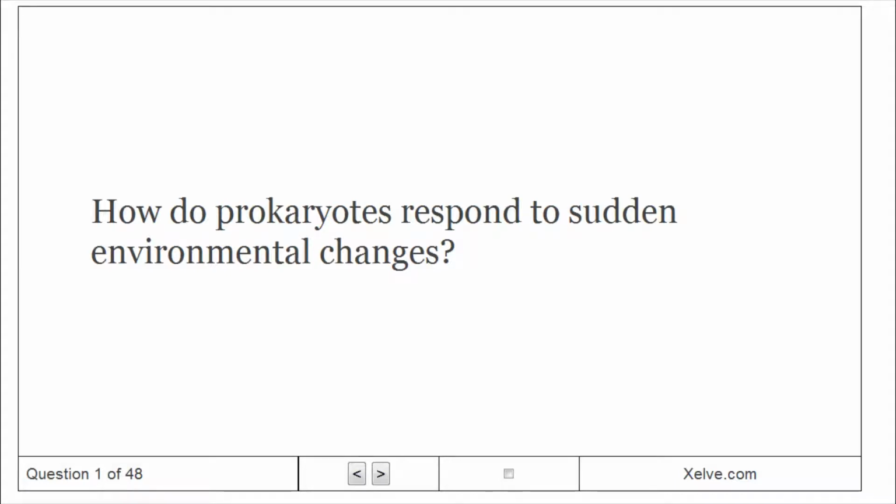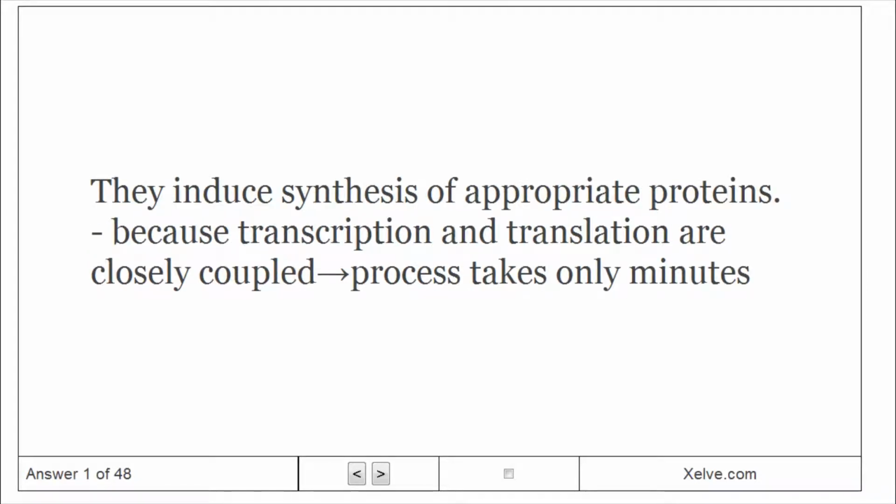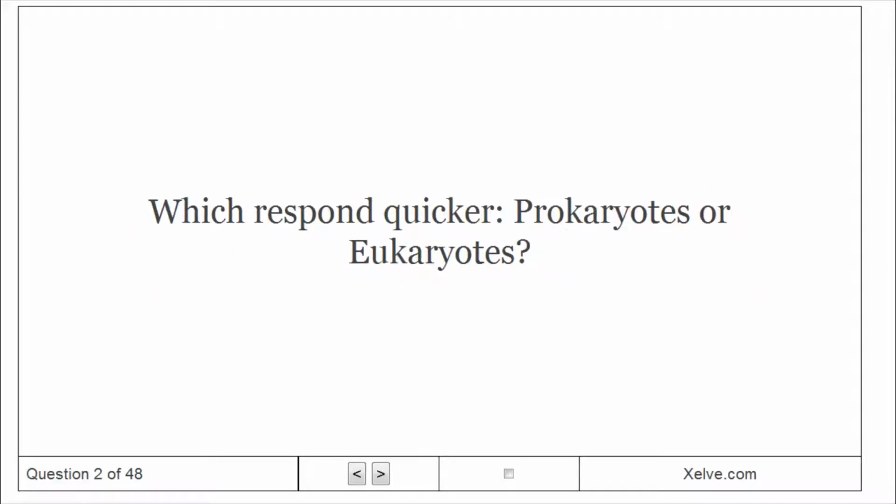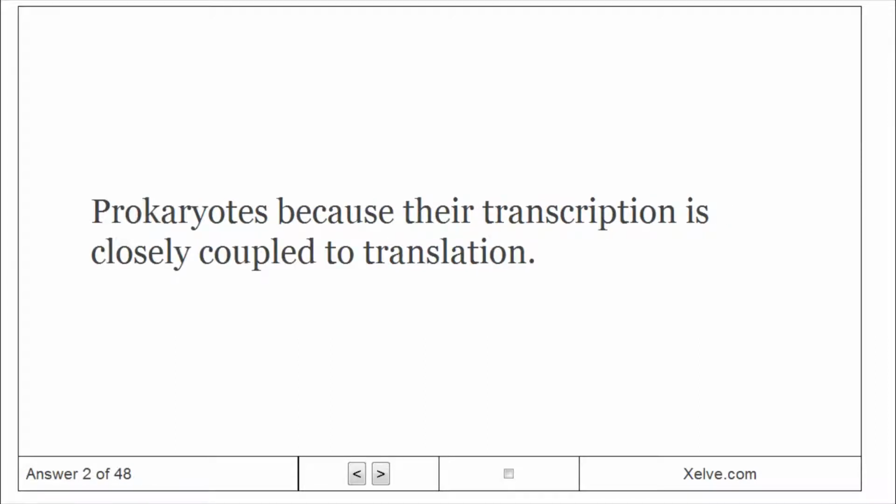How do prokaryotes respond to sudden environmental changes? They induce synthesis of appropriate proteins, because transcription and translation are closely coupled. The process takes only minutes. Which respond quicker, prokaryotes or eukaryotes? Prokaryotes, because their transcription is closely coupled to translation.